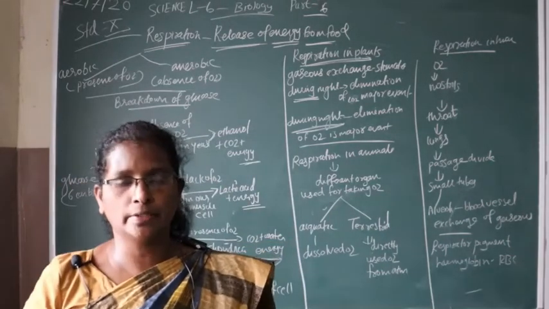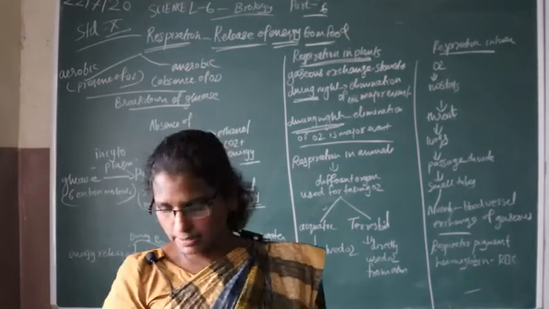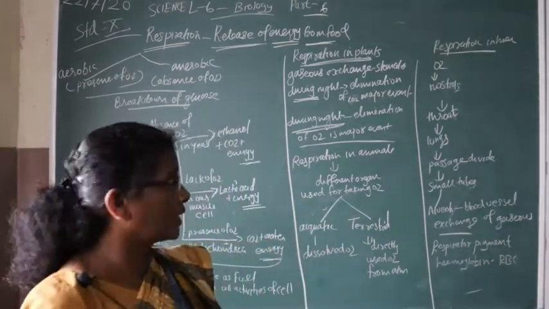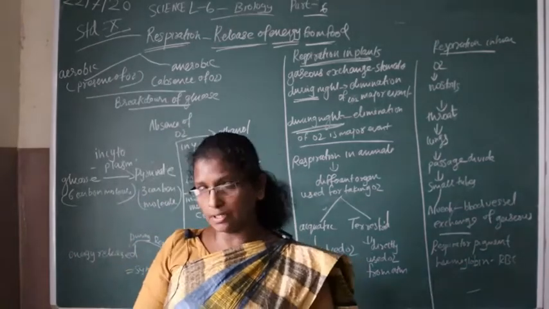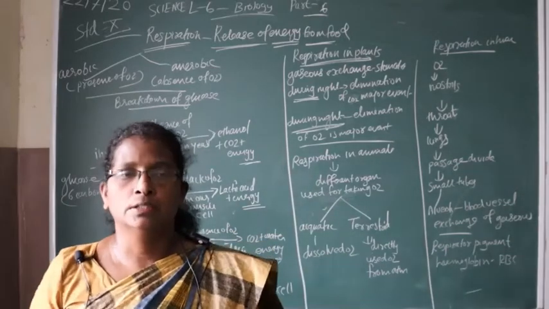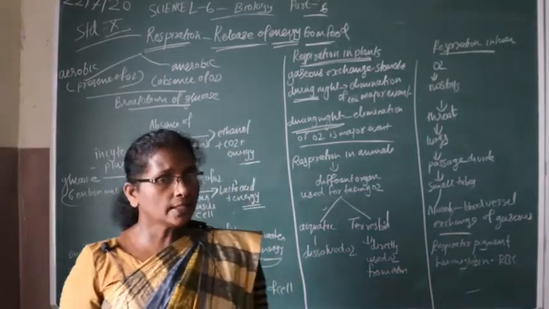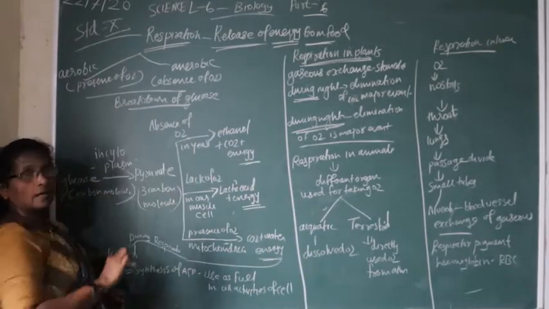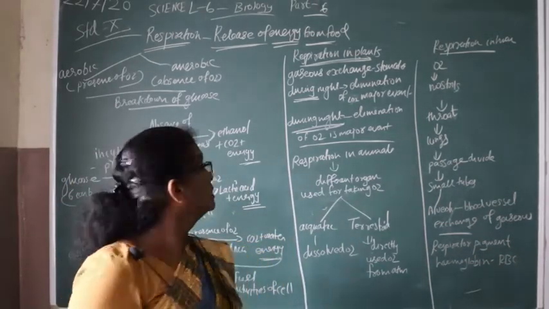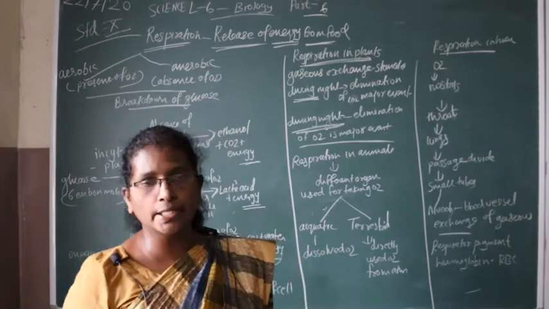Today we are going to learn about respiration, the next life process. Respiration means the release of energy from food. There are two types of respiration: aerobic respiration and anaerobic respiration. Aerobic respiration means respiration that takes place in the presence of oxygen. Respiration in the absence of oxygen is called anaerobic respiration.